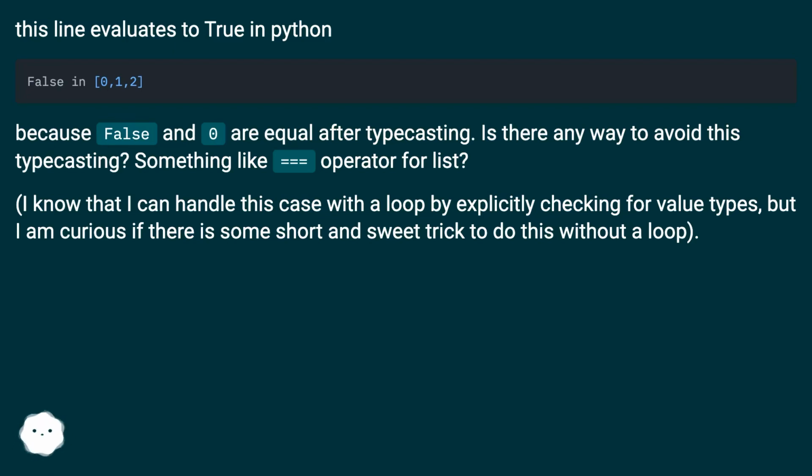I know that I can handle this case with a loop by explicitly checking for value types, but I am curious if there is some short and sweet trick to do this without a loop.